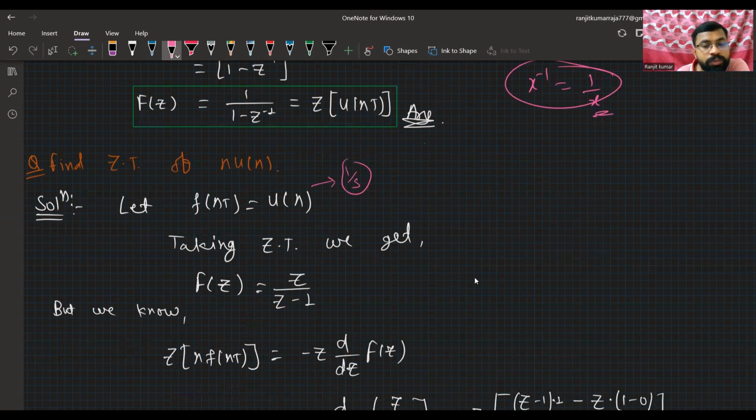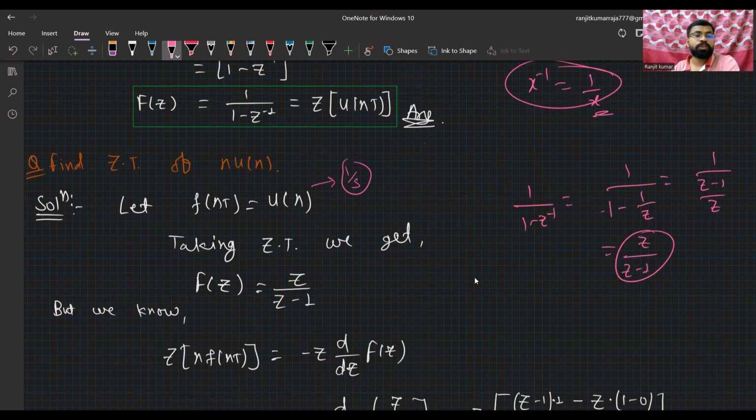After taking the z transform, we will get z divided by z minus 1. As you solve this one, you will get this function, so 1 minus z inverse. After solving this, that is 1 divided by 1 minus 1 by z, that is z minus 1 by z, after simplifying, z divided by z minus 1. This is the z transform of the unit step function.